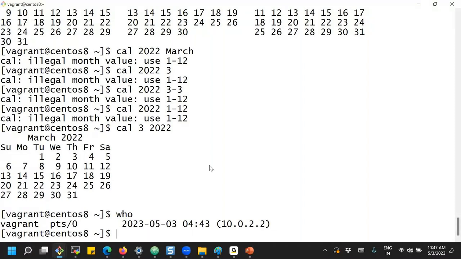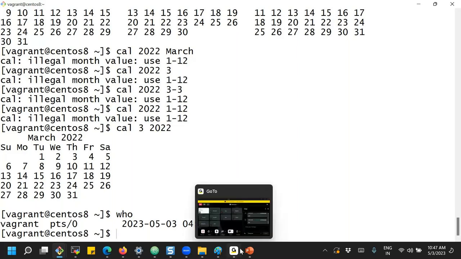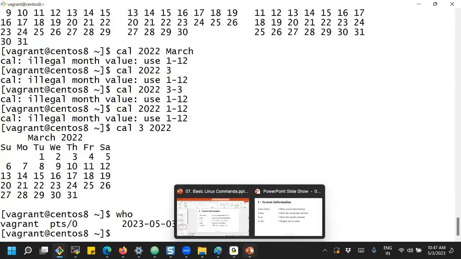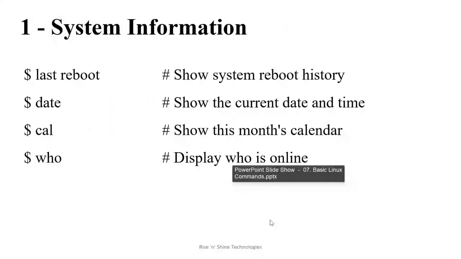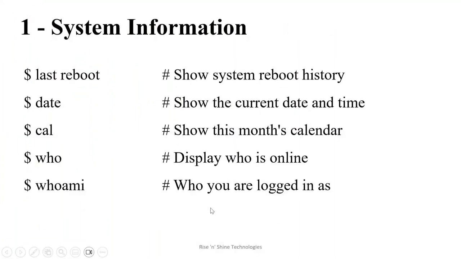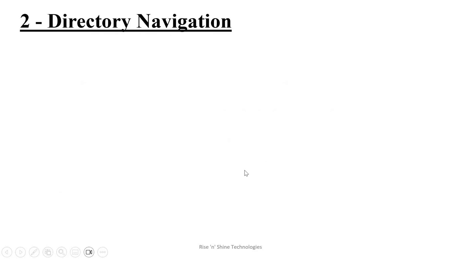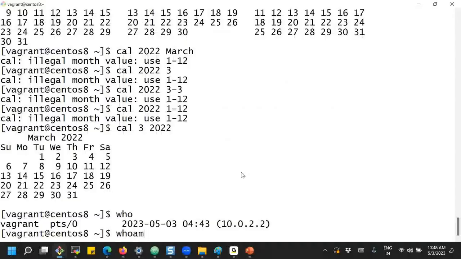The current vagrant user we have logged in, and it shows that for all online now. Are you good following all these commands? Yeah, so last reboot time, date command, calendar command, who am I? Yes, that is to know the current user information.